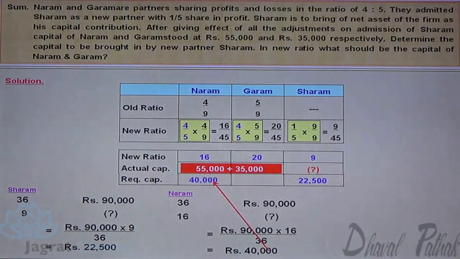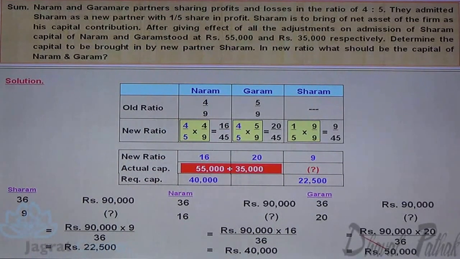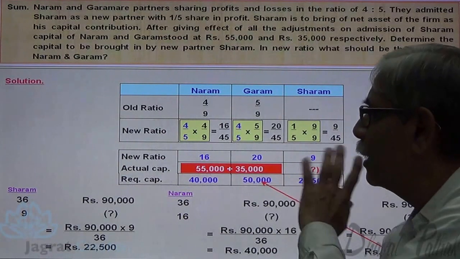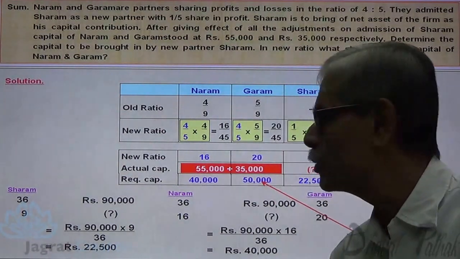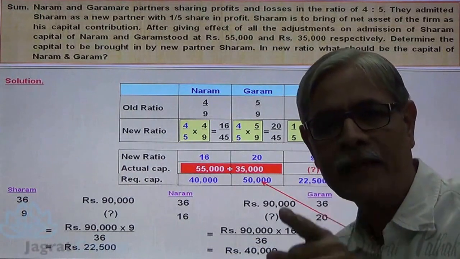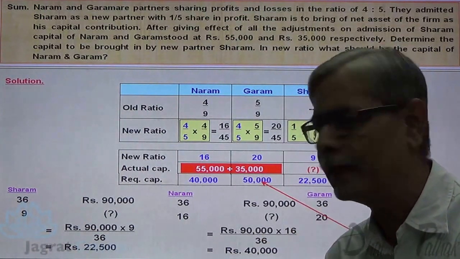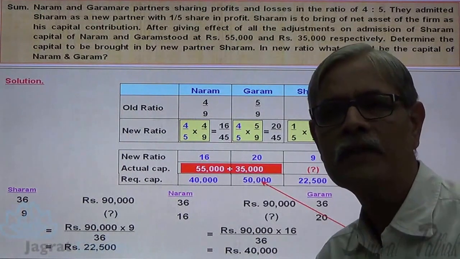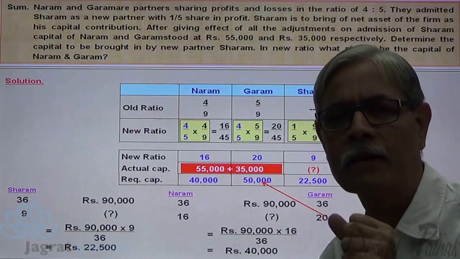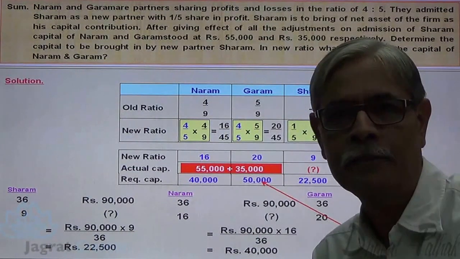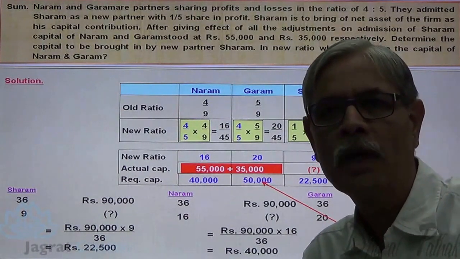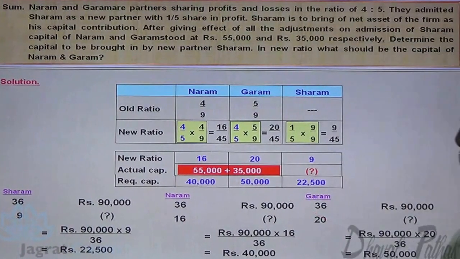Now what is the capital required for Garam? Once again, same style of working. For total profit 36, 90,000 is the capital. How much for share of 20? That works out to be 50,000. This is the capital required for Garam. What is his actual capital? 35,000. What is the capital required to be maintained in the new profit sharing ratio? 50,000. How much capital is short? 15,000. Then Garam has to bring it.